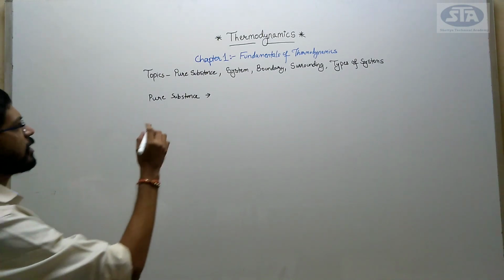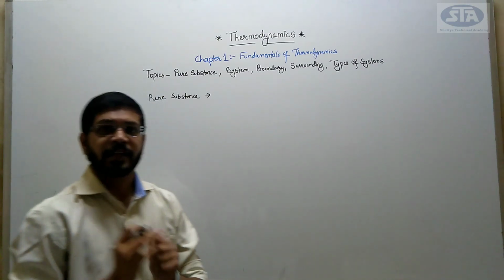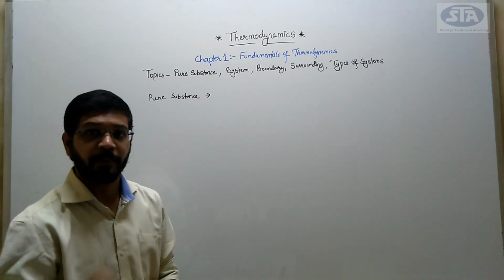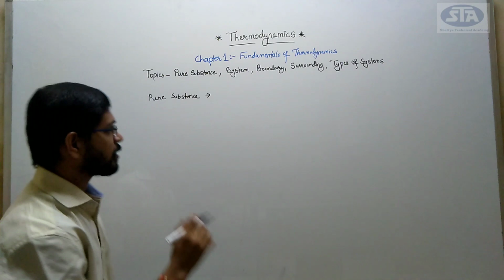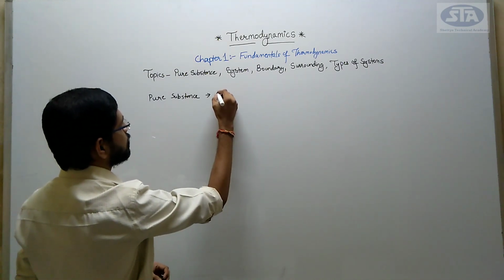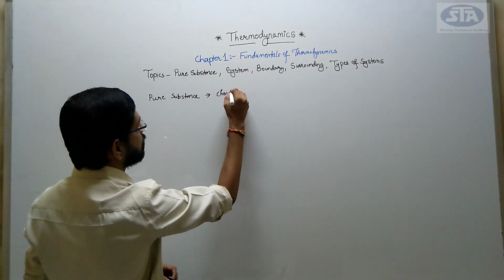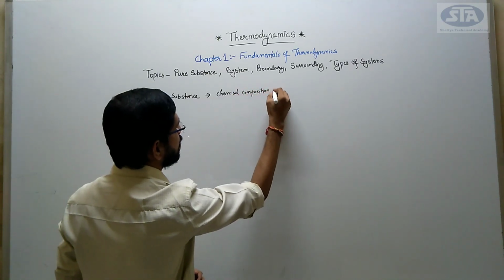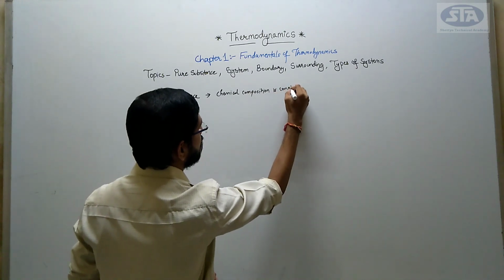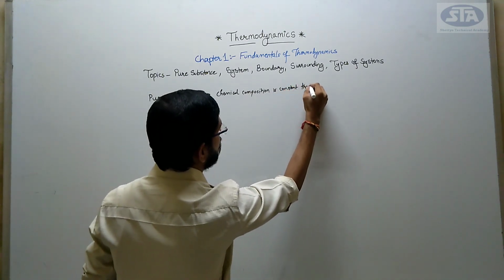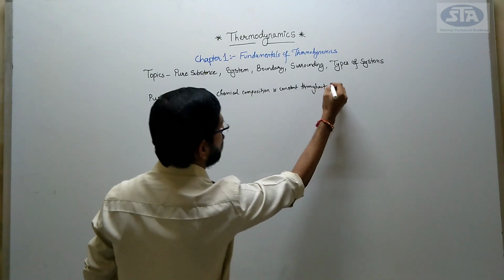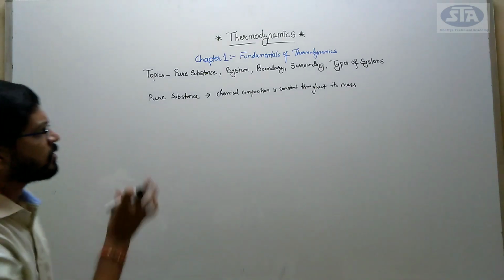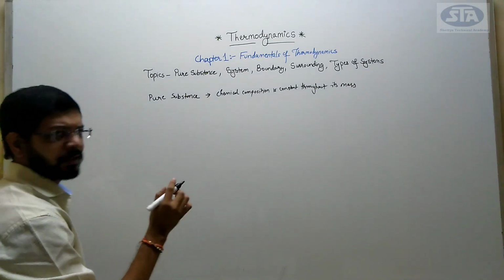Simply the definition is: the substance whose chemical composition is constant, is the same throughout its mass, we say that it is a pure substance. Chemical composition is constant throughout its mass. Let us understand this by an example, right?